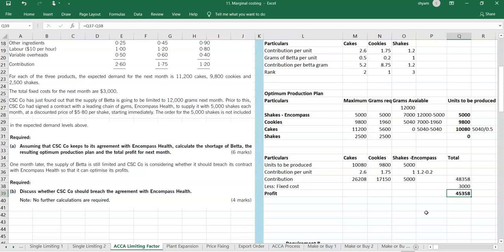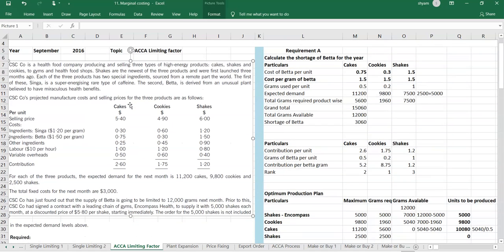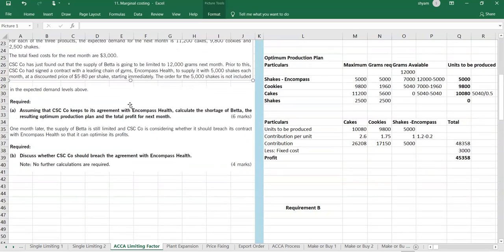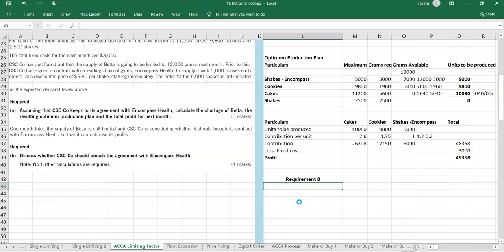Sorry, we still have a little bit left. The last element is to discuss whether CSC Co should breach the agreement with Encompass Health. We don't need to do any calculation, but we have to give an explanation. Can we cancel it? If we cancel it, is there any penalty or anything? So requirement B, we just have to argue. We can put it like this.